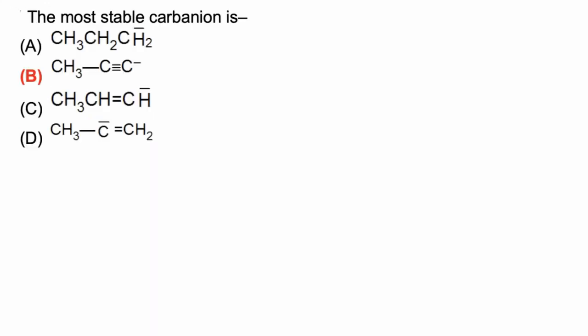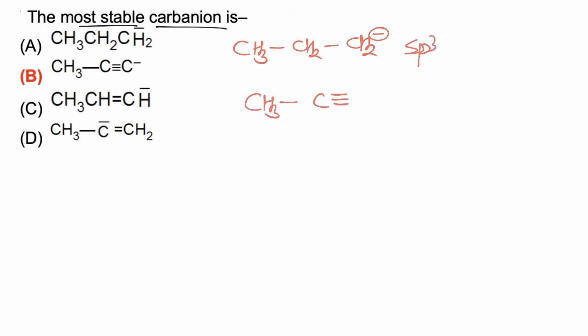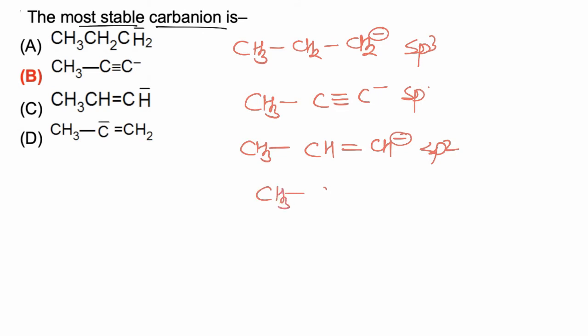In this question we have to identify the correct stability of carbanions. Now the first carbanion is having negative charge on sp3 hybridized atom. The second is having negative charge on sp hybridized atom. The third and fourth both are having negative charge on sp2 hybridized atom.